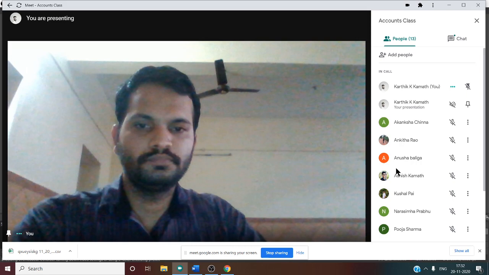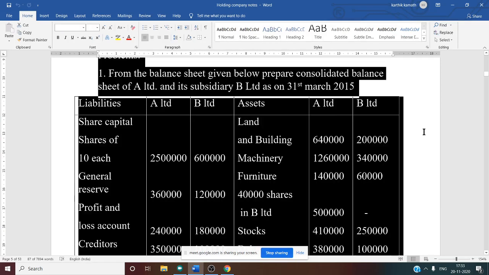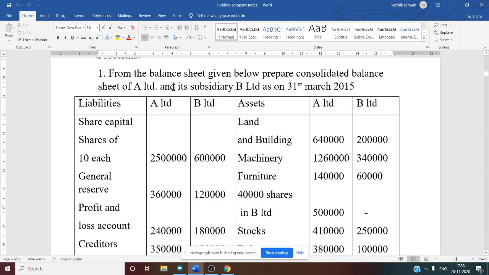So now problem number 1. From the balance sheet given below, prepare consolidated balance sheet of A company and its subsidiary B company as on 31st March 2015. Okay, so here in the question itself, it is specifically mentioned. A company is a holding company, B company is a subsidiary company. So it is very clear.